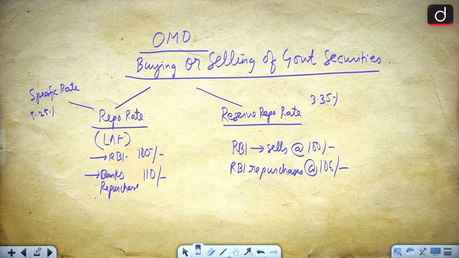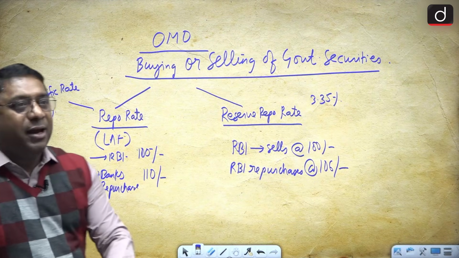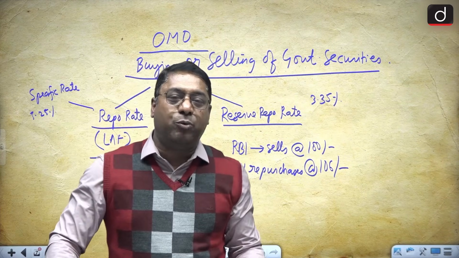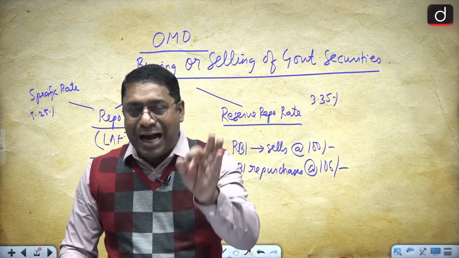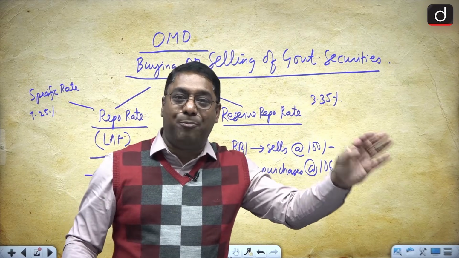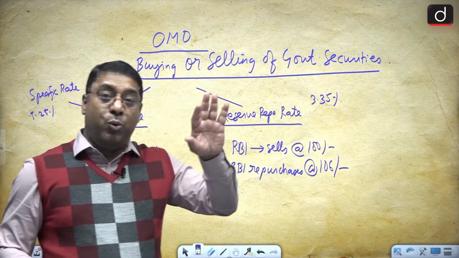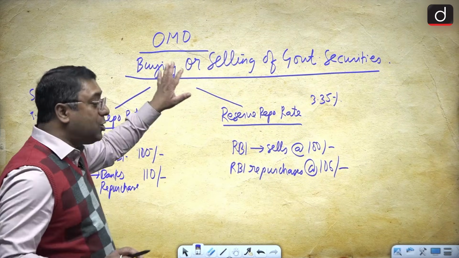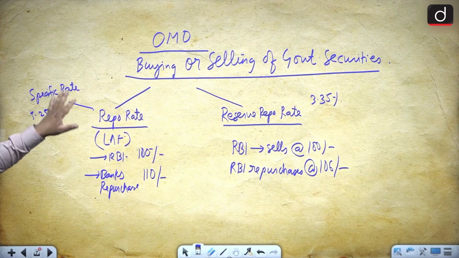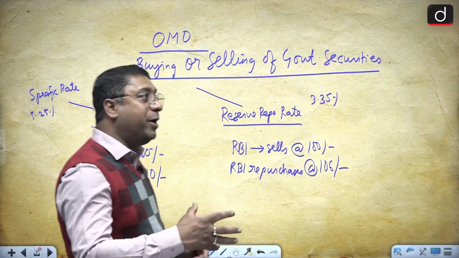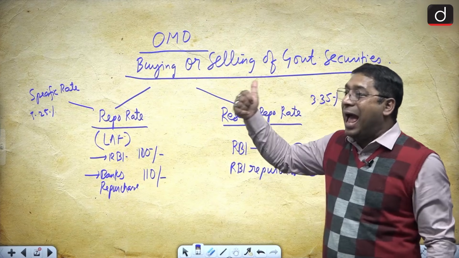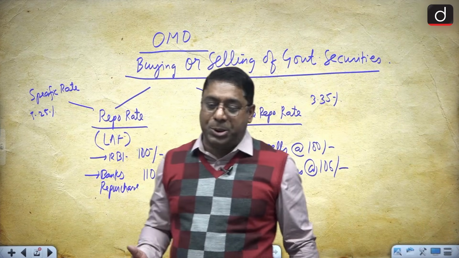So for open market operations, we can say that there is a repurchase agreement involved between the bank and the RBI, that is, with regard to the repo rate and reverse repo rate. So when we talk about the reverse repo rate and repo rate, they are a part of what? Open market operations. Now, open market operations can also be done outright.